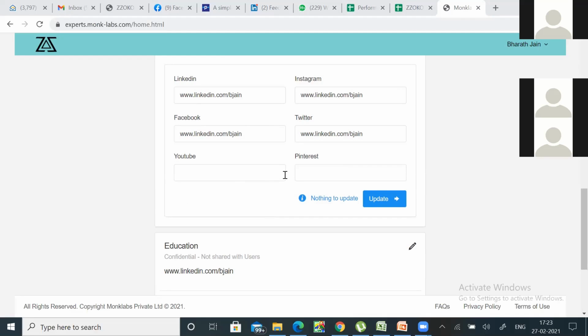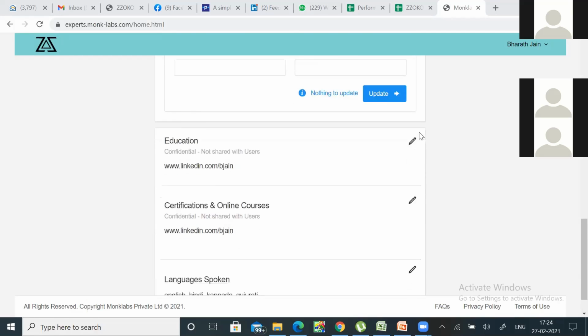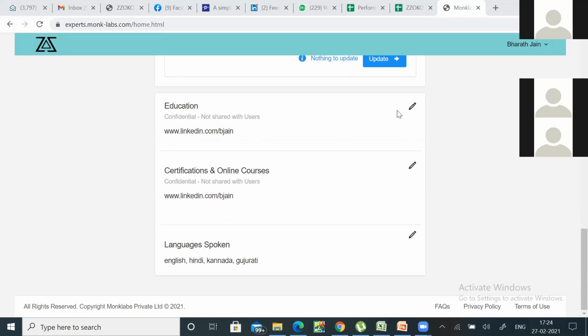Perfect. Because I don't work in most of these except for LinkedIn. Yeah, you don't need to put everything. Whatever you have, and there might be a few people who are not active on social media at all, so it's okay to leave them blank. It's just that the more you put, the more the clients are able to see you. This is just a credibility building exercise. Got it. Thank you.